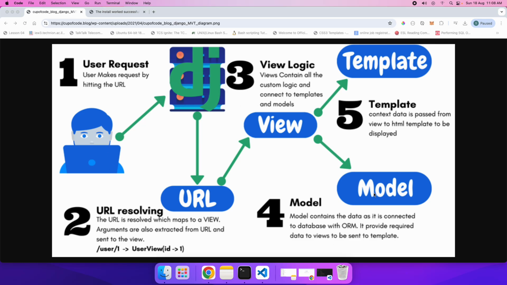So just to rewind once again, the URL will be given by the user, and that will be received by the Django framework. Django will forward the URL to the urls.py file. URL mapping will take place over here, and accordingly it will redirect to the view. The view is going to work like a controller. The controller will decide whether the redirection will be given to the template or whether we are going to call a model, and eventually the interaction with the user is going to take place. That's how this particular thing is going to work.